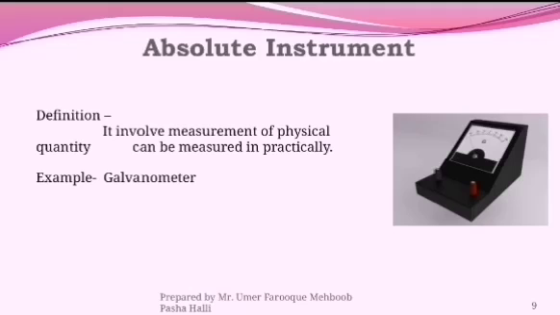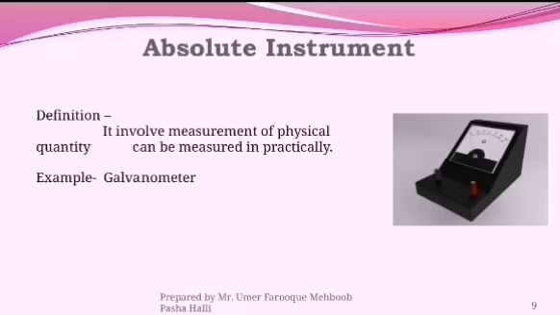The deflection that occurs in the galvanometer is the practical part, and the magnet inserted in the magnetic core is the physical quantity.